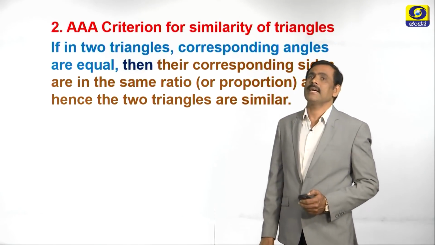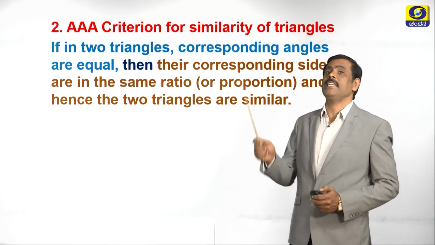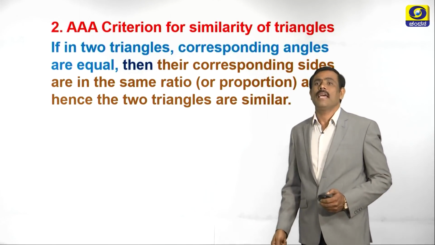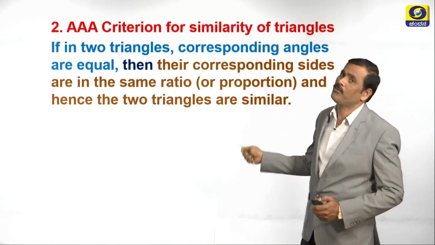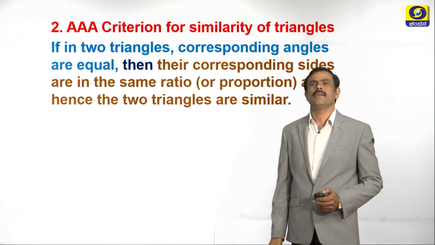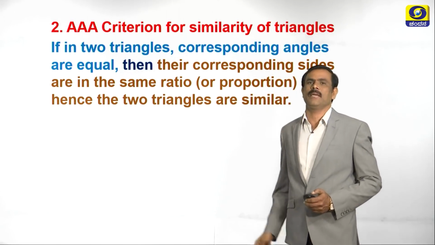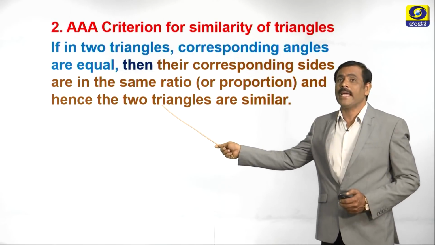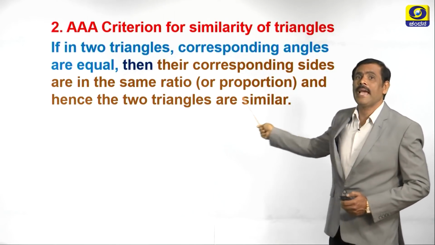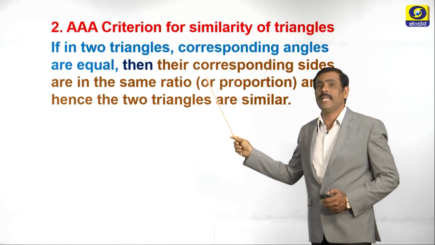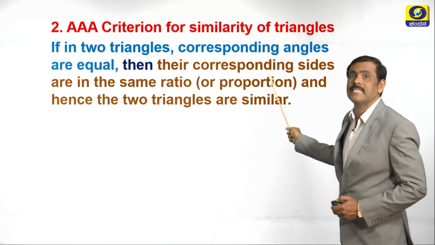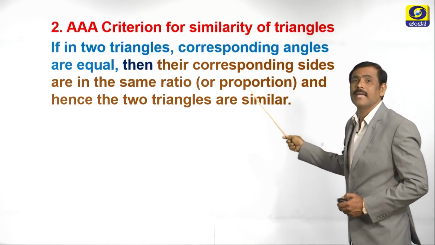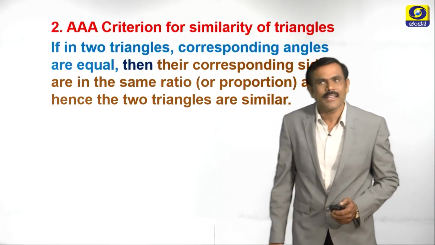Angle, angle, angle criterion for similarity of triangles. It is also called as angle, angle criteria for similarity of triangles. What is the statement of this theorem? The statement of this theorem is, if in two triangles corresponding angles are equal, then their corresponding sides are in the same ratio or proportion, and hence the two triangles are similar.